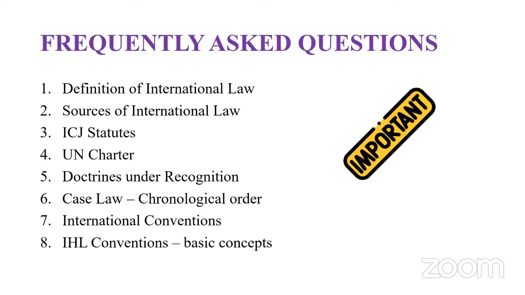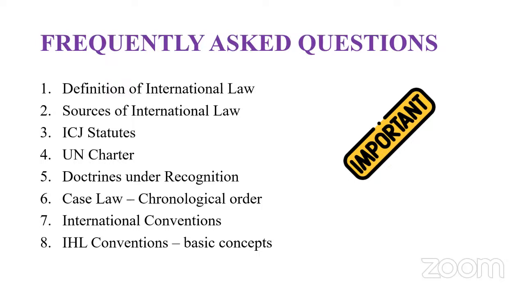If you take frequently asked questions in this unit, you will get questions from definitions, as I told you before, sources of international law, the ICJ Statute, the UN Charter, doctrines of recognition, and case laws. Here also you can expect case laws, and they would ask questions like arranging the case laws from old to new.